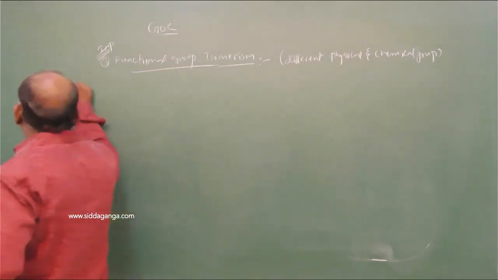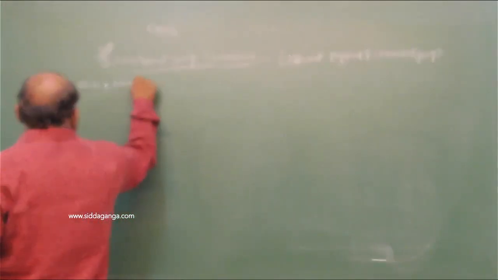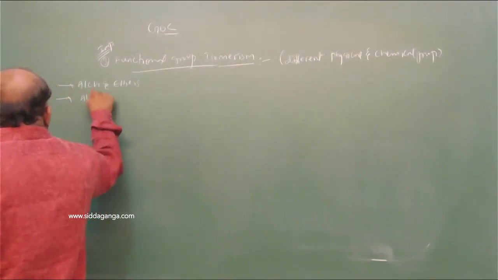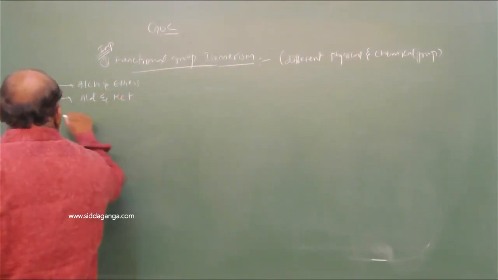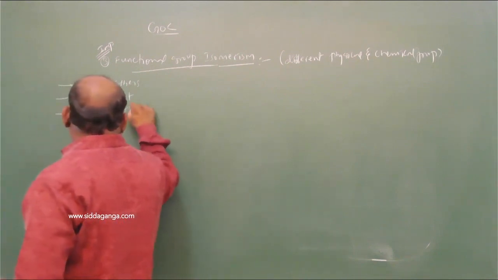So number one is alcohols and ethers. Second is aldehydes and ketones. Third is acids and esters.